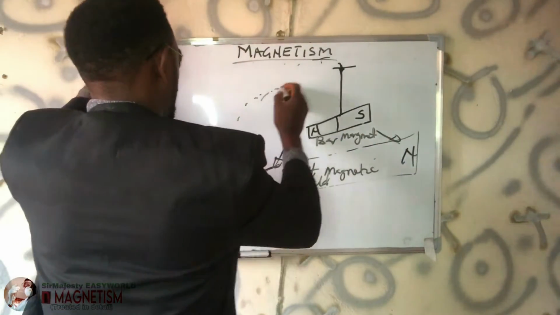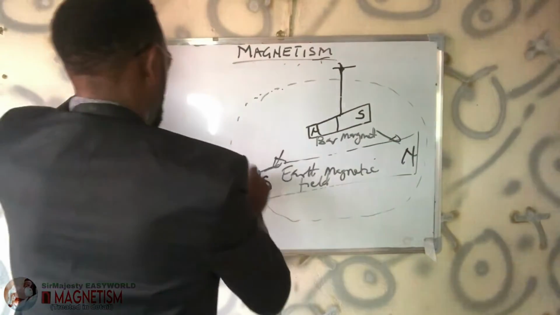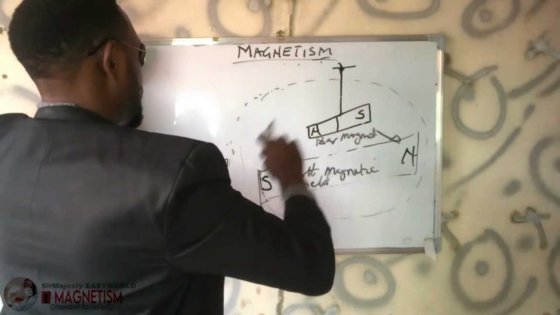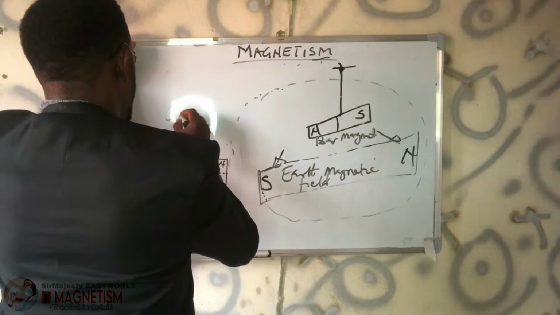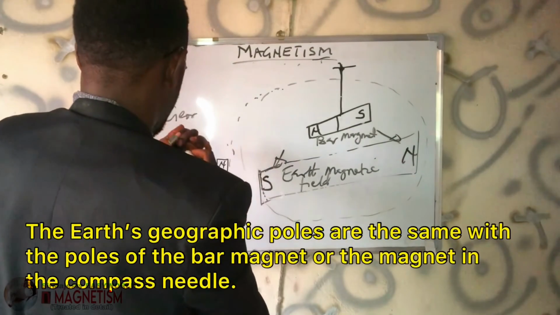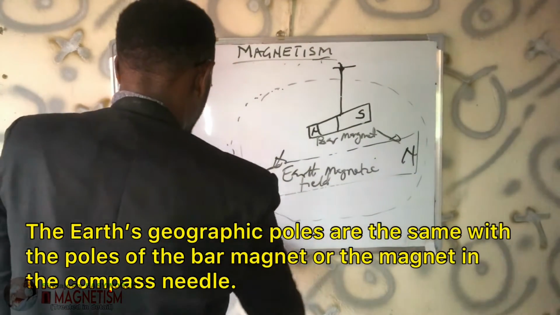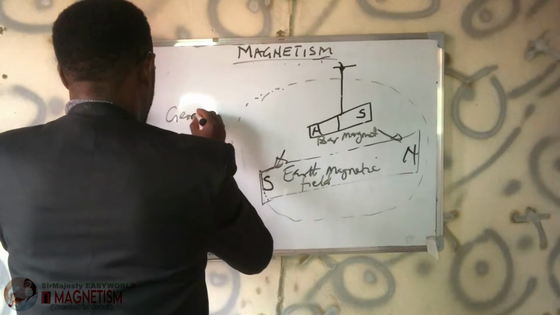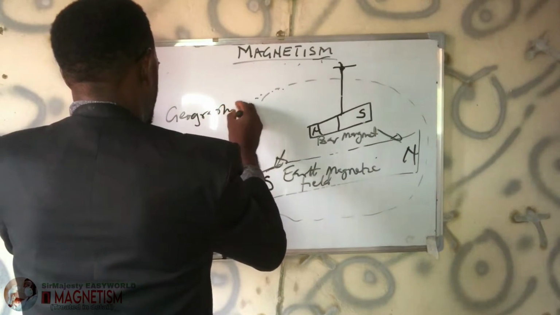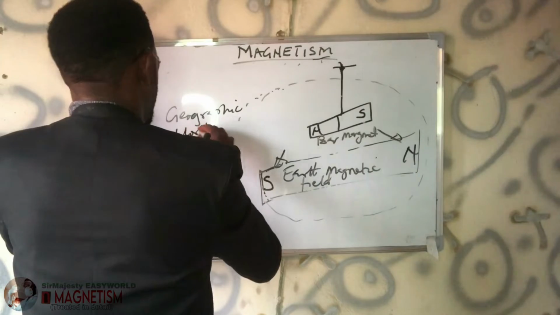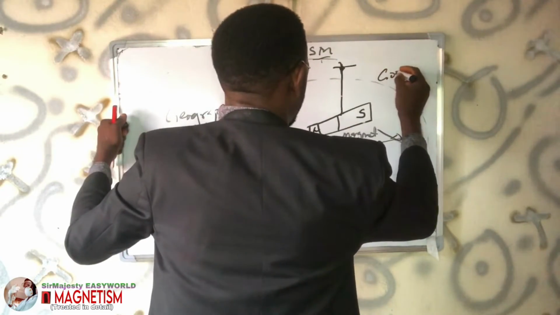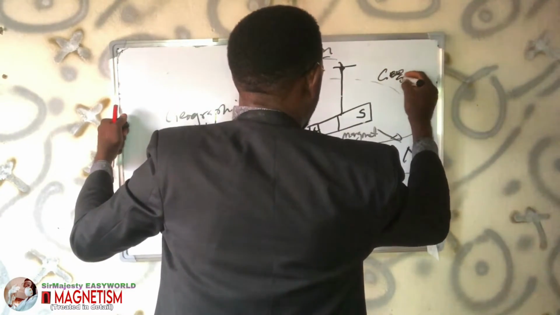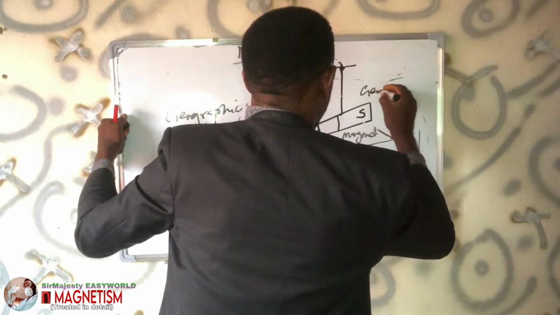If here is a globe, we will also have north and south. So there is what we call geographic north and geographic south. So in this case, we'll be dealing with three poles here: geographic north, and here should also be geographic south.